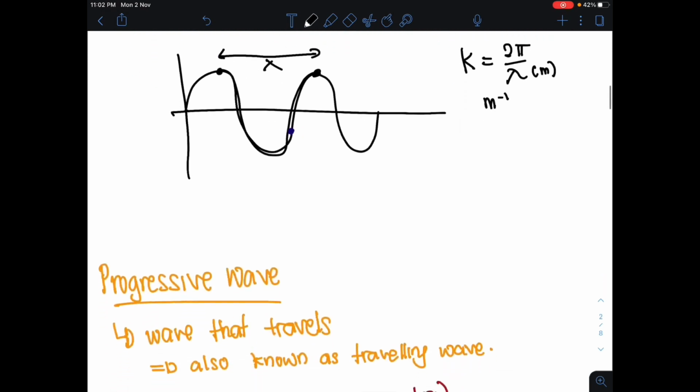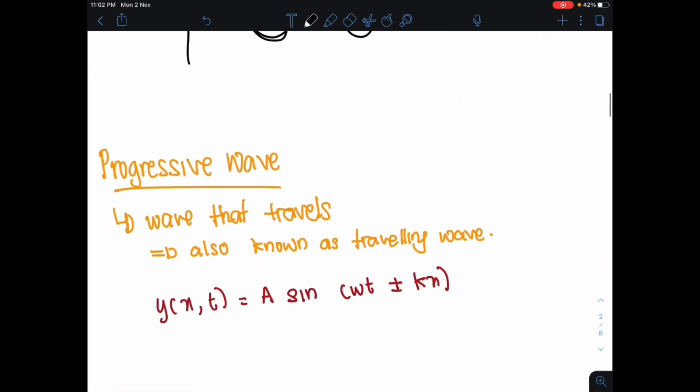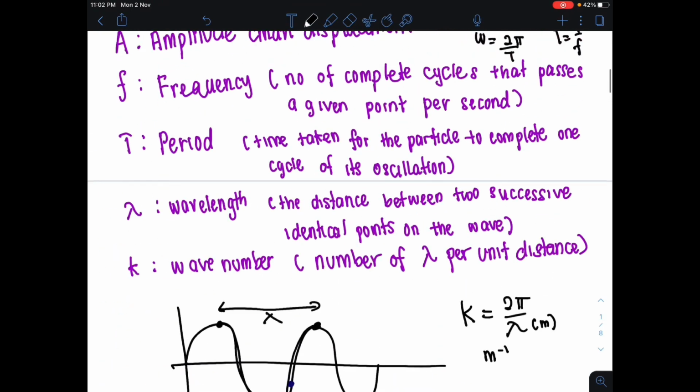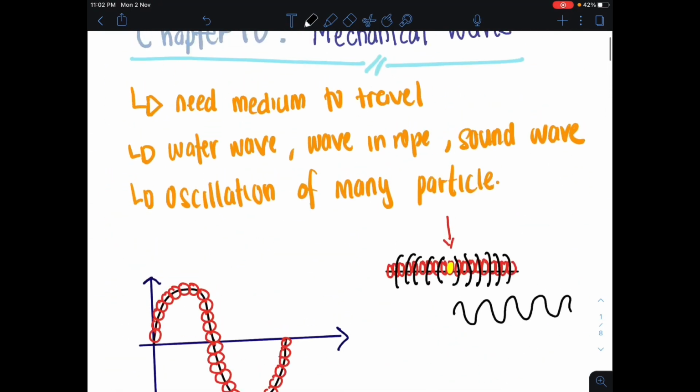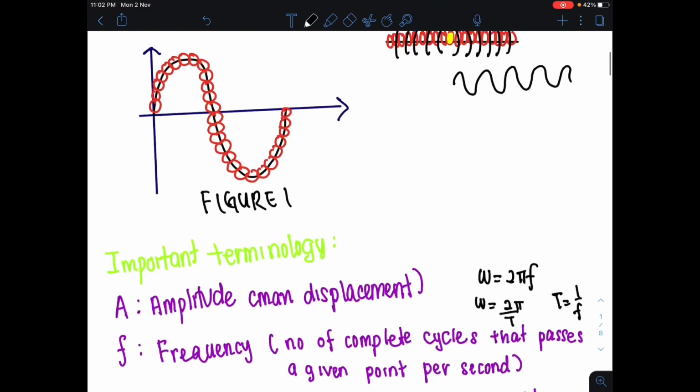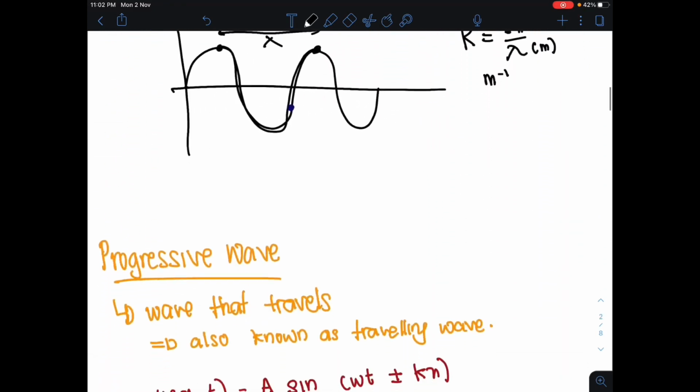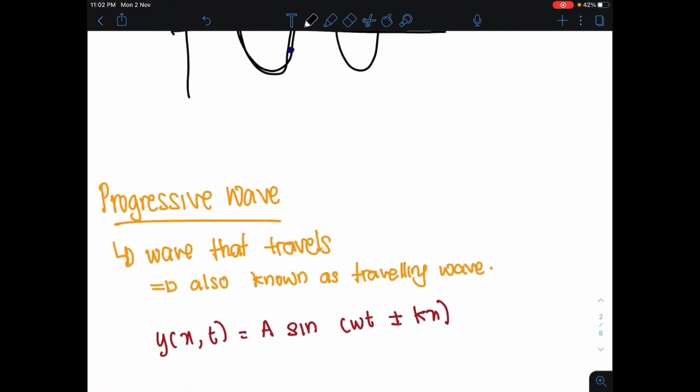Alright. Okay. Next kita nak tengok bahagian progressive wave. As you can see, this mechanical wave yang saya cakap tadi, kita ada 3 jenis mechanical wave dekat sini iaitu water wave, wave in rope dan juga sound wave ini. All these are a type of progressive wave. Progressive wave maksudnya the wave that is travelling. Dia wave yang boleh travel, yang akan travel. Ataupun dalam kata nama lain, dia adalah travelling wave.